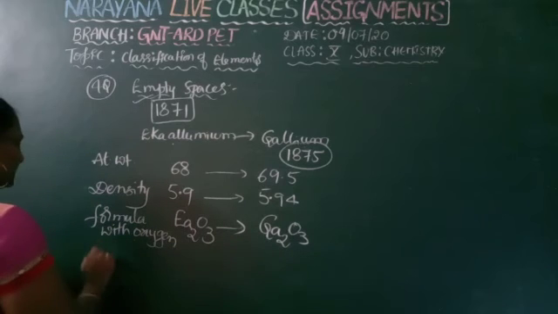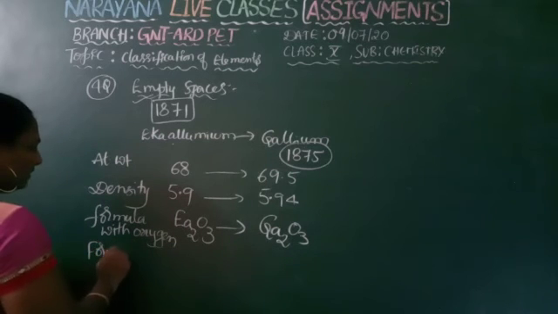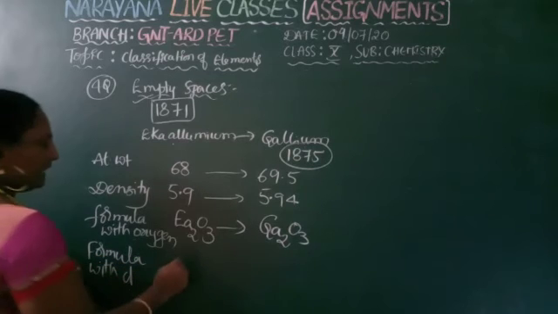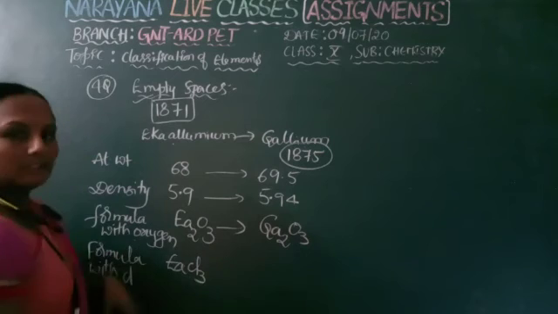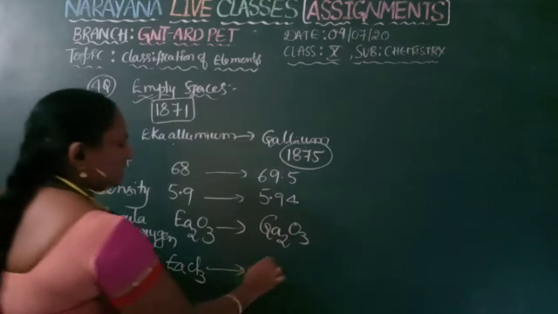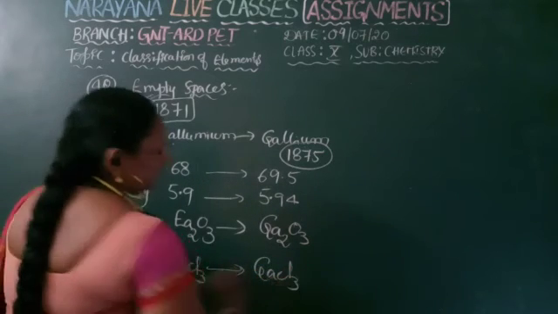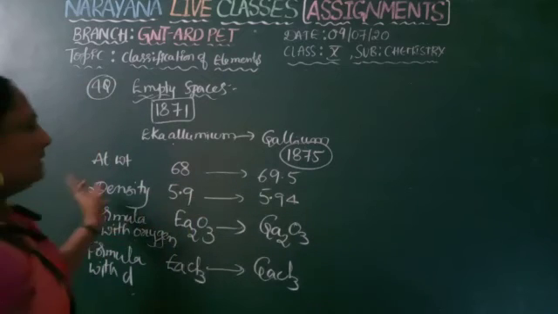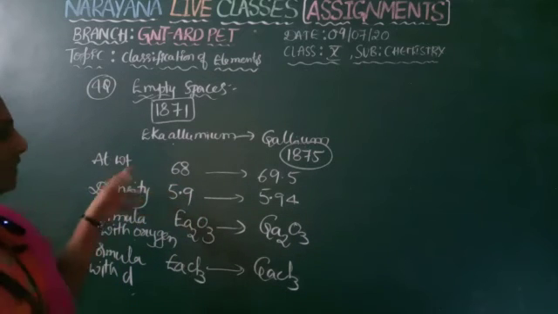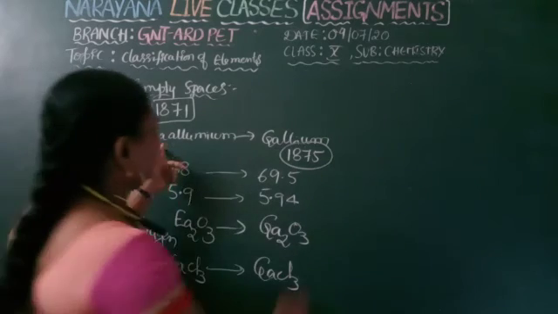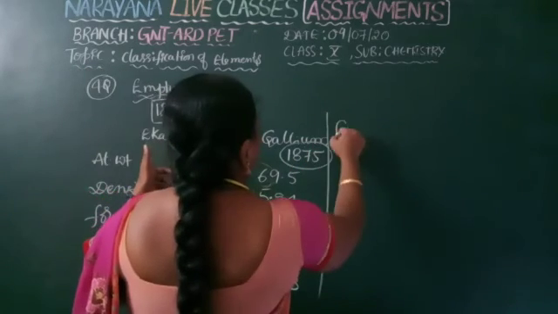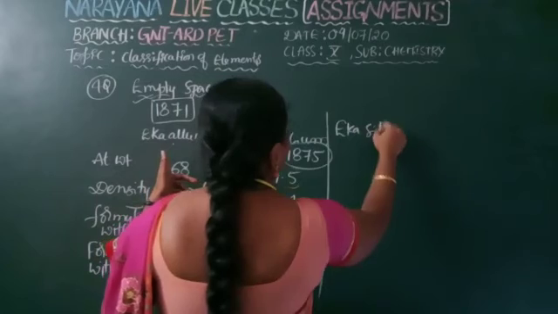In the same way, formation of formula with chlorine atoms also exactly matched. EaCl3, as it is a third A group element. After discovery also GaCl3. So the properties exactly matched. Not only this, we can check the same with Eka silicon. Eka silicon, you can take.